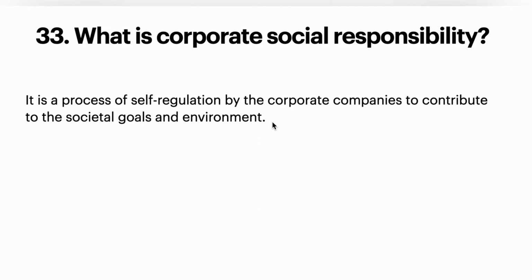Any corporate companies that are earning more profits, like more than 5 crores, 100 crores, or 500 crores, have to contribute to society, like giving awareness about the environment, donating to environmental development, giving opportunities for local youth, and increasing employment opportunities within the country. All these are some of the social responsibilities of corporate companies. So that is called corporate social responsibility.